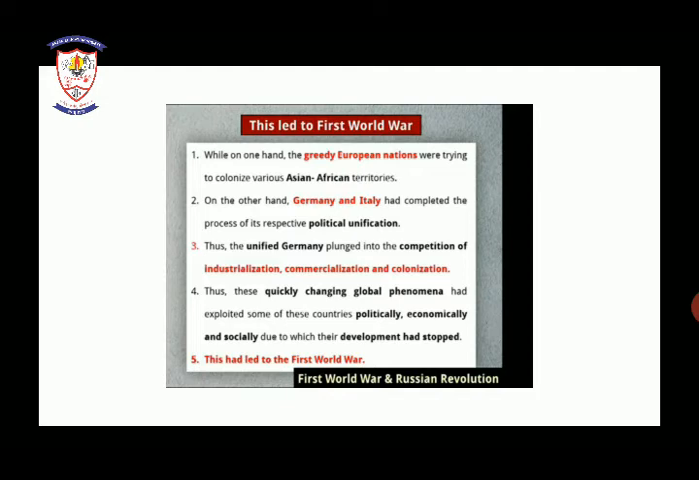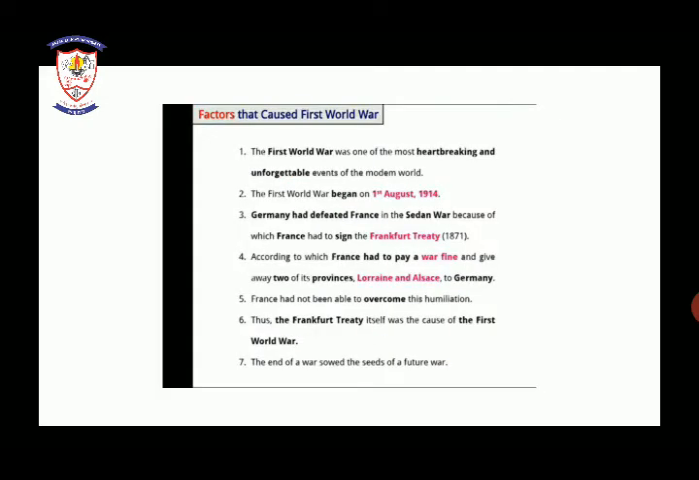As the European countries were establishing their colonies and expanding their empires, some of the countries were facing a lot of problems politically, socially and economically. These competitions led to the First World War. So the next topic is factors that caused the First World War. First, we are going with the introduction. After that, we will see which were the factors that caused the First World War.